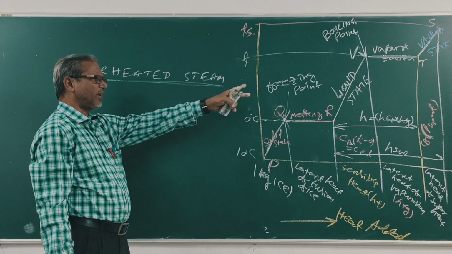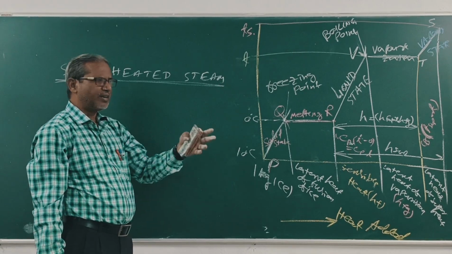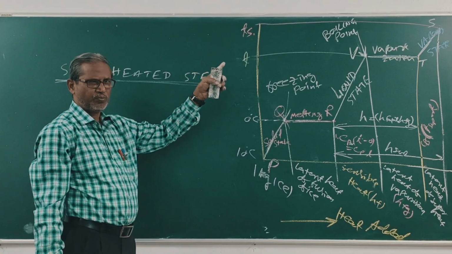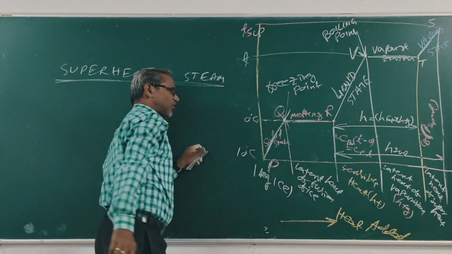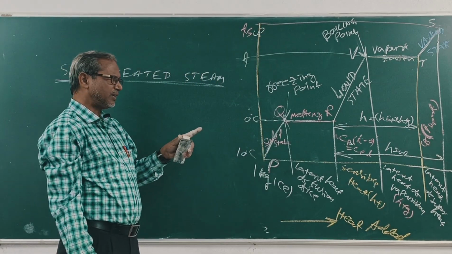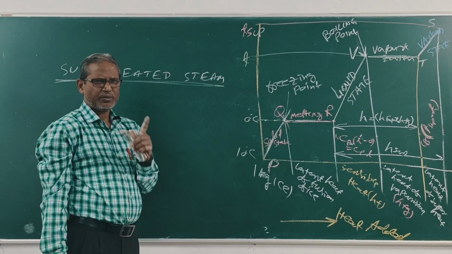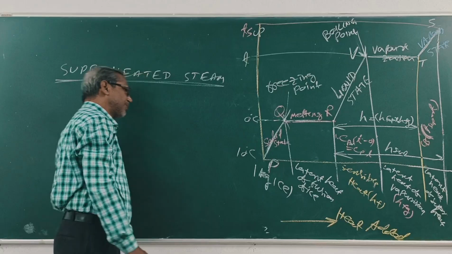This is dry steam up to T. So after T, when you give more heat, the temperature reaches Tsup at constant pressure, then the steam becomes superheated. The superheated steam behaves as a perfect gas. Clear?